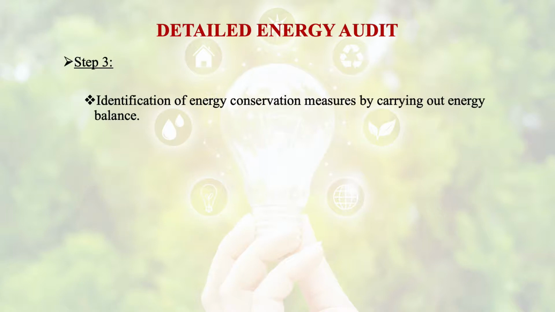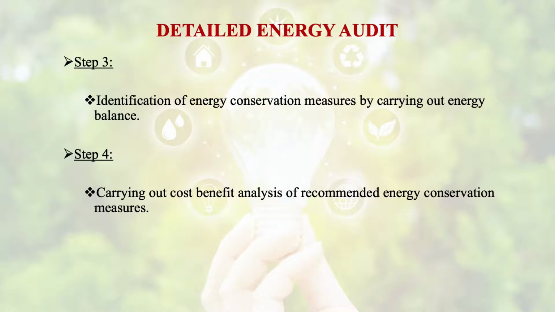Then in the third step, we will identify the conservation measures by carrying out energy balance. Then we will carry out cost benefit analysis of recommended energy conservation measures, and thus we will do this detailed energy audit.